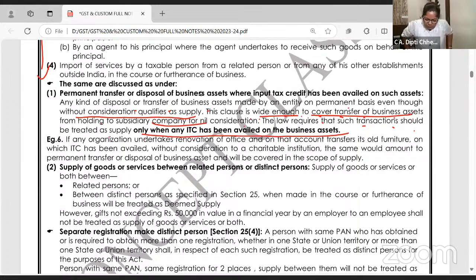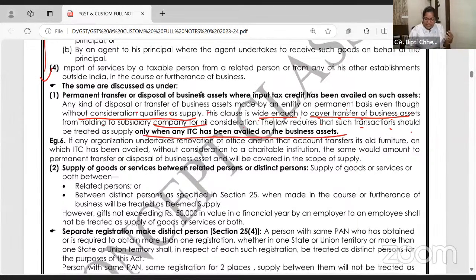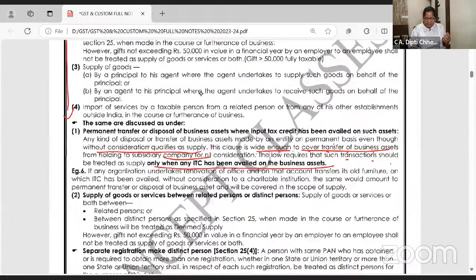अब ये तो अच्छा है. I can tell you the same topic is there in final, but in more detail. फिर से एक बार example. I am holding company. You are subsidiary company. I purchased 4 laptops. I took the ITC.